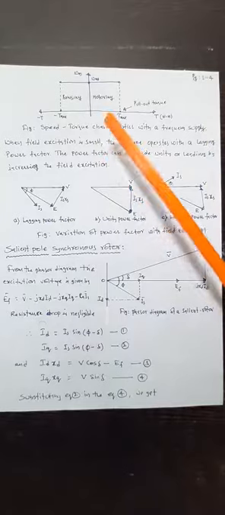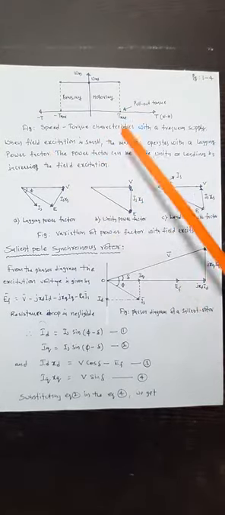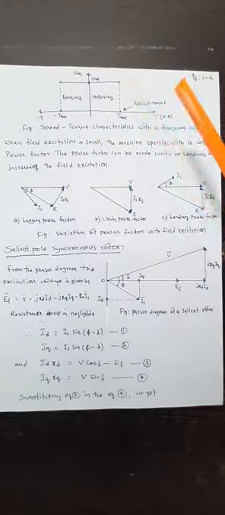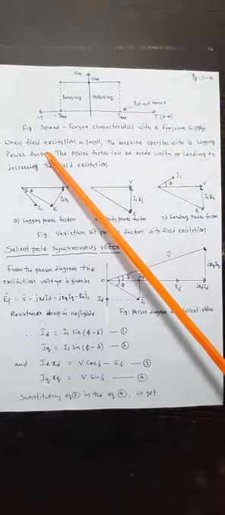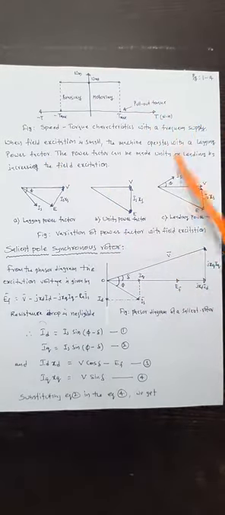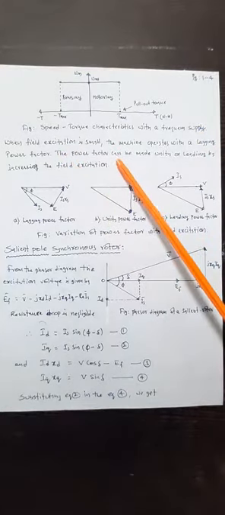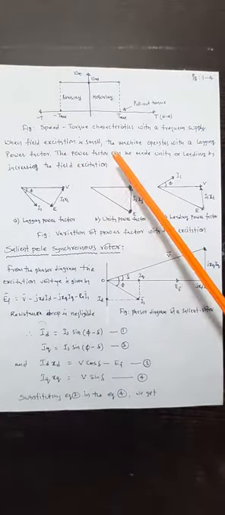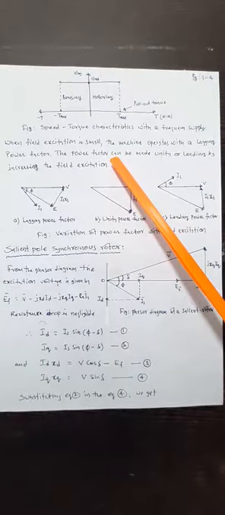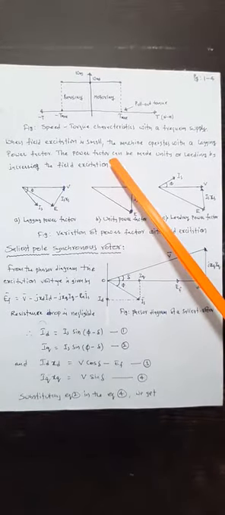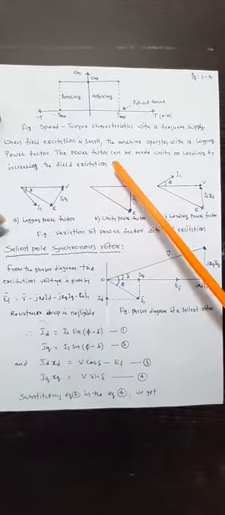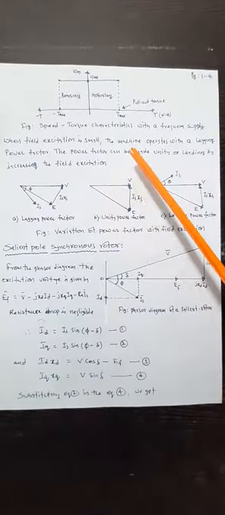When field excitation is small, the machine operates with lagging power factor. The power factor can be made unity or leading by increasing the field excitation. You already know the synchronous motor is used for power factor correction when running under no load condition, so it is not a new task for us.